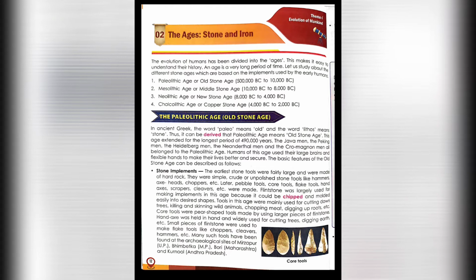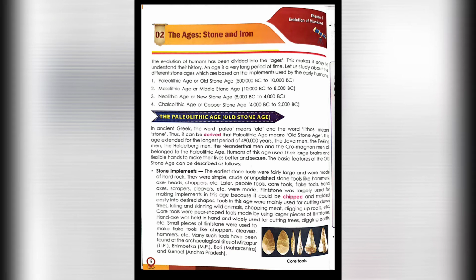The Java man, the Peking man, the Heidelberg man, the Neanderthal and the Cro-Magnon man all belong to the Paleolithic age. Humans of this age used their large brain and flexible hands to make their lives better, easier and secure.